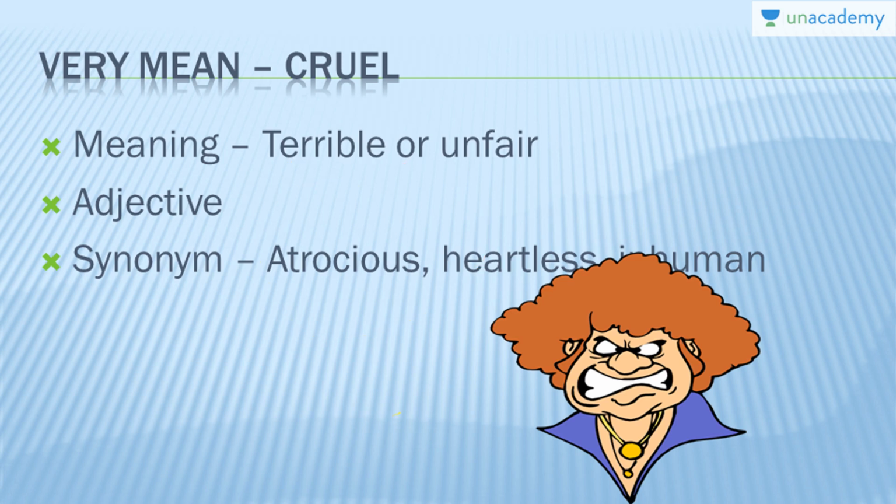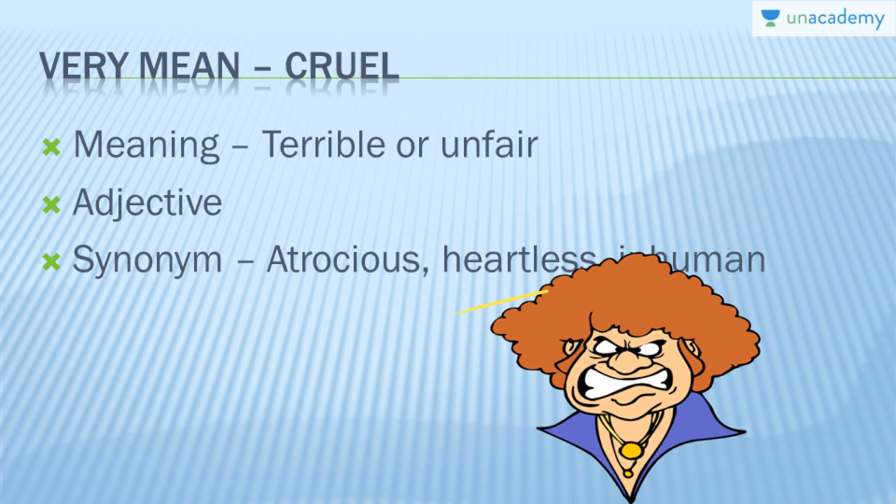Heartless, when someone doesn't have a heart, and he's ruthless, then we call him heartless. Or inhuman, when you do not possess the qualities of a human. So the substitutes for very mean could be cruel, which actually means very mean. Atrocious, which stands at the next level to cruel, that is extremely mean or extremely cruel. And heartless, a person who does not have a heart.